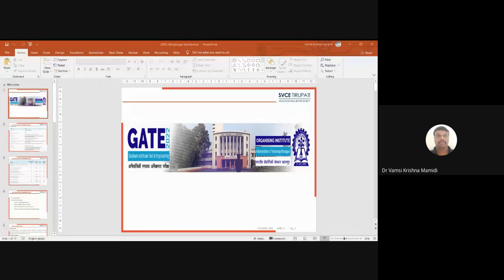The number of questions will be 65. Out of 65, 10 are aptitude questions and 55 are subject oriented questions. The general aptitude is 15 marks, engineering mathematics is 13 marks, and the subject questions are 72 marks, total 100 marks. The distribution of marks in the paper depends on the other things also. We are coming under the papers except AR, CY, EY.